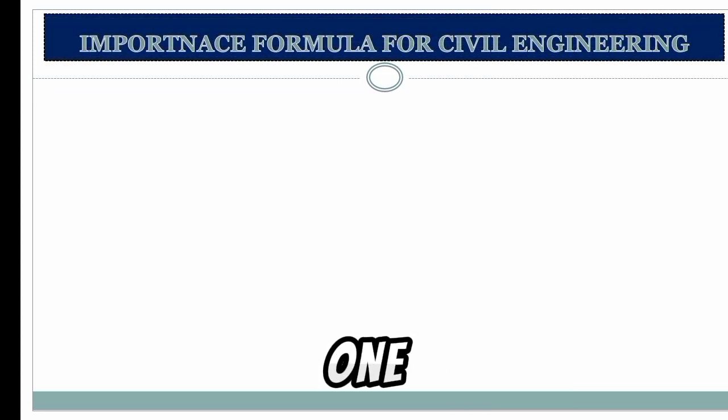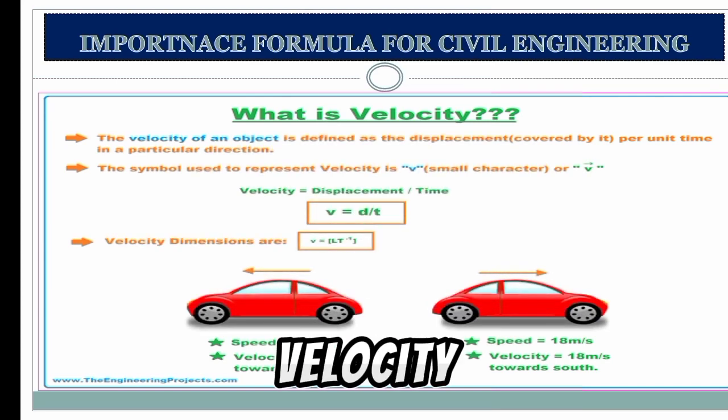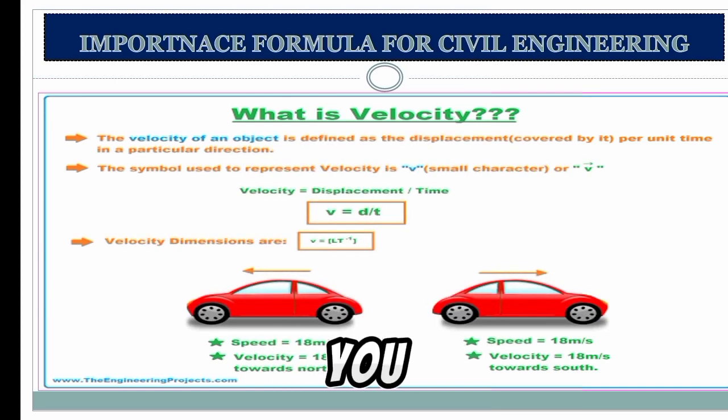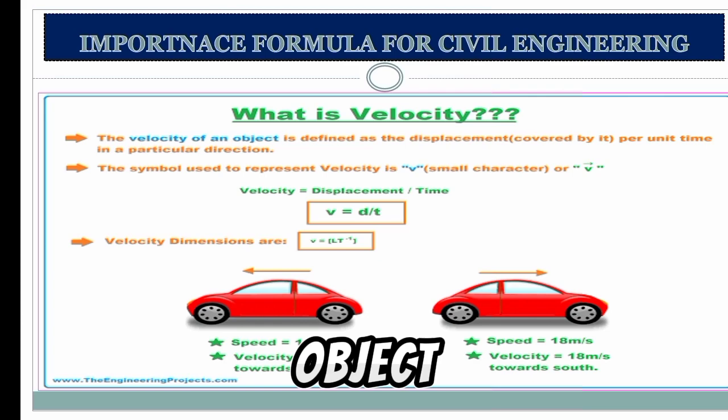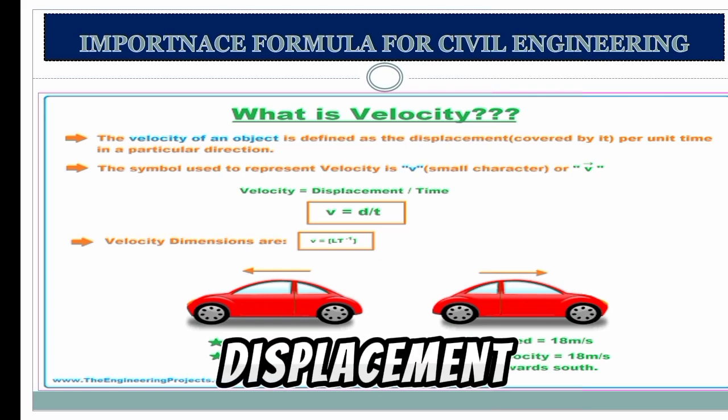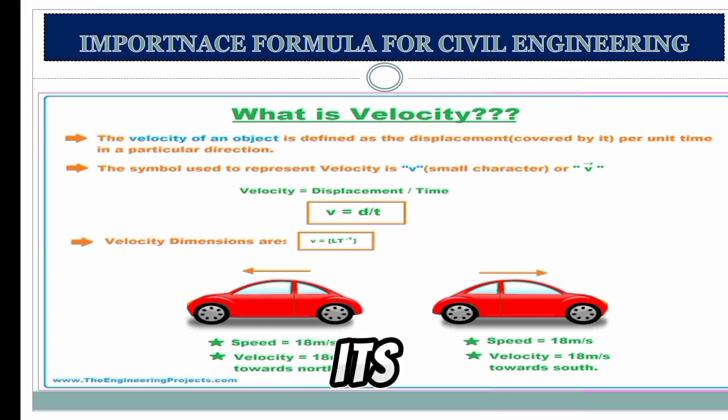Okay, the fourth one is velocity. What is velocity? The velocity of an object is the displacement covered per unit time in a particular direction.